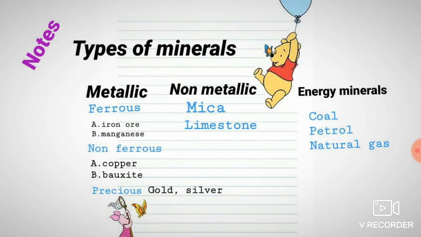So finally, this is what we have discussed. Write a note in this particular way so that you can recap by yourself. Under metallic, we discussed 2 examples each: ferrous 2 examples, non-ferrous 2 examples. And non-metallic also we discussed 2 examples, mica and limestone. Energy minerals we are going to discuss in the next class.